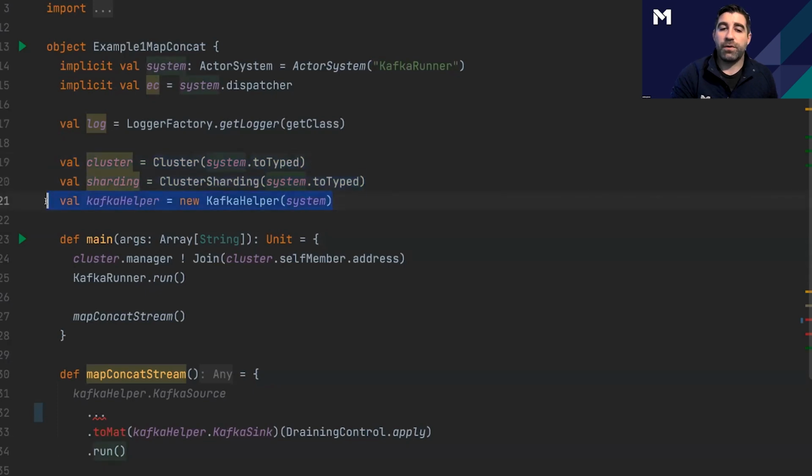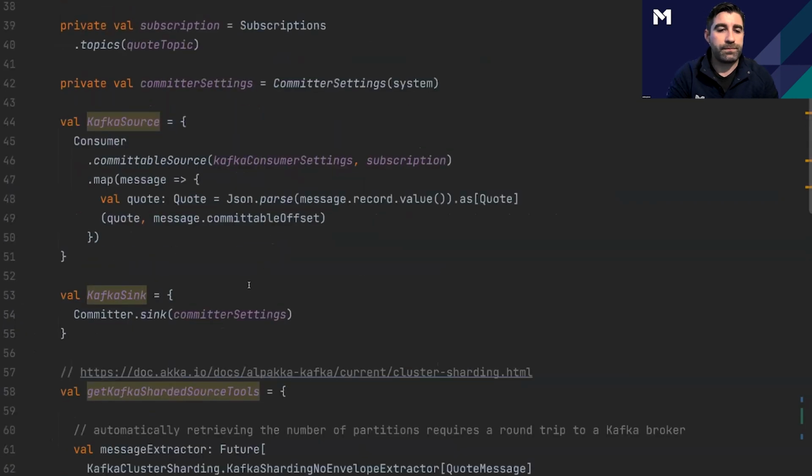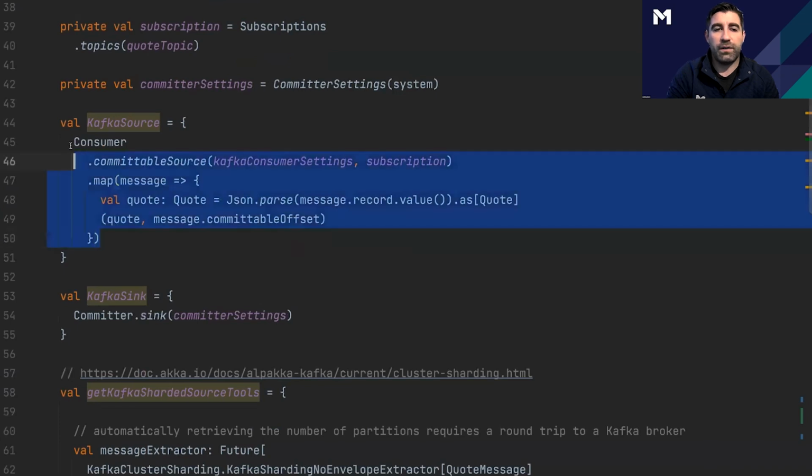And then I've got this Kafka helper that will just generate our sources, reading the data from Kafka and writing the offsets back into Kafka. We can actually just look at that real quick. So this is our source. We are creating this Akka Streams consumer. We're using a committable source. And then right here, we're deserializing the messages from a JSON string into our quote object. At the very beginning of our stream, we're going to be processing this tuple, which is our quote message object, followed by a committable offset that will be committed back into Kafka when we're done processing our message.